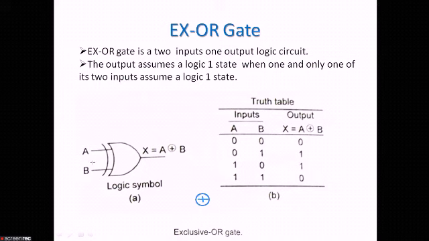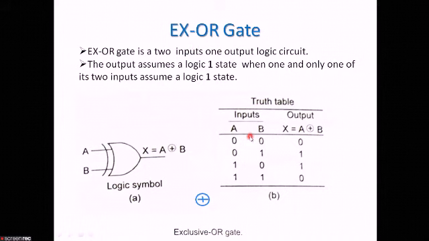Now here we are considering a two-input XOR gate. A and B are the two inputs and X is the output. Similarly, this is the truth table, showing A and B as the two inputs and X as the output. Now we can write X is equal to A XOR B, that is, you can write EXOR. That's why it is exclusive: for the word exclusive we use the short form EX, then OR for the OR gate.